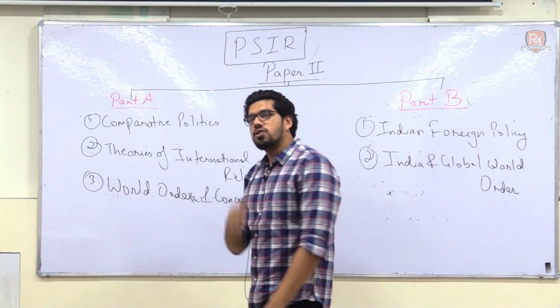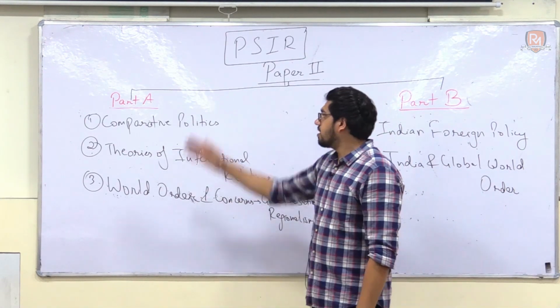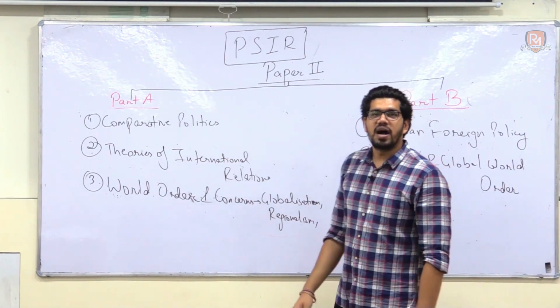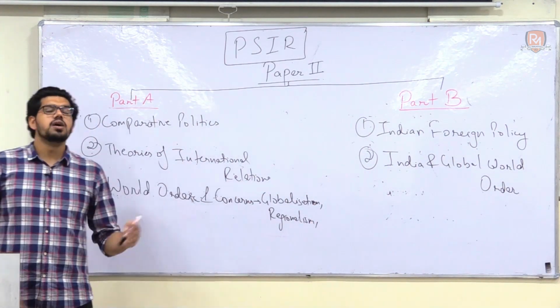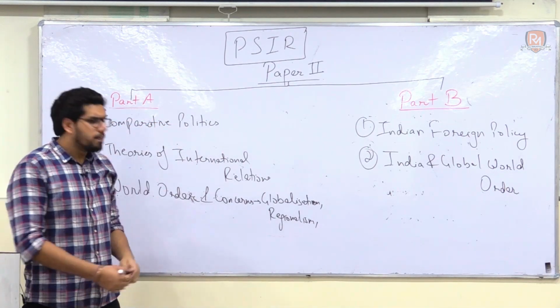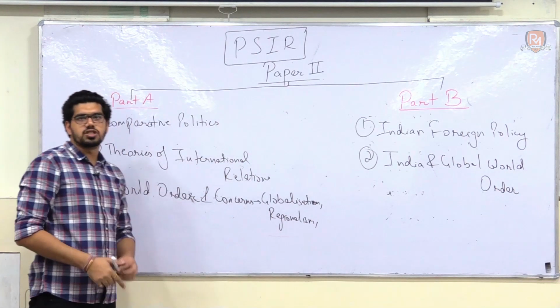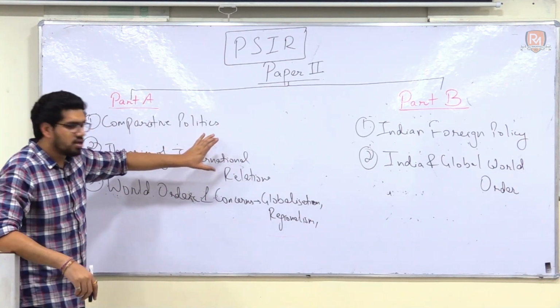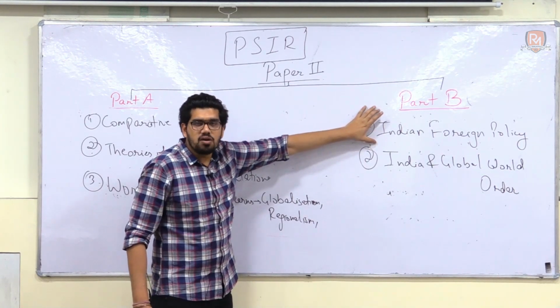All those theories, with a hint of international relations, are amalgamated in paper 2 part A. The only important theory that we tend to leave out there is the idea of realism. But the realist perspective and these theories of international relations that we discuss here will benefit you when we are covering part B of paper 2.